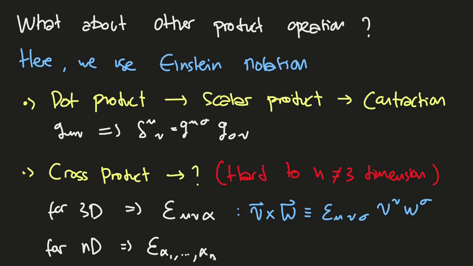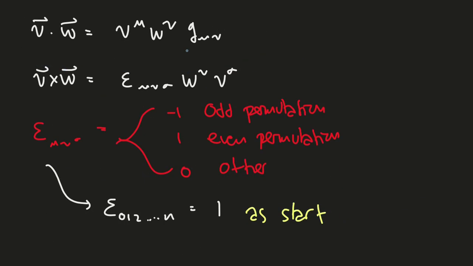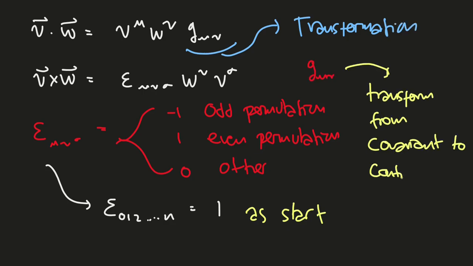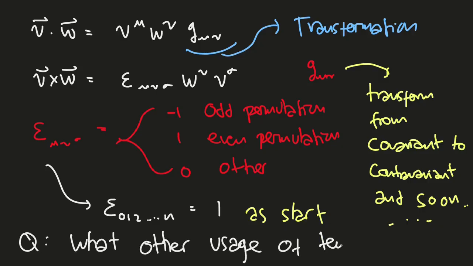After that, we have this conclusion, which will be our discussion in some videos. Notice that g_{μν} relates to transformation: in this case, g_{μν} transforms from covariant to contravariant, and so on from contravariant to covariant. So the tensor has a matrix representation, and the matrix relates to transformation. So the next question is, what other usage do tensors have besides transformation? And that's the basics and some introduction to tensor calculus.